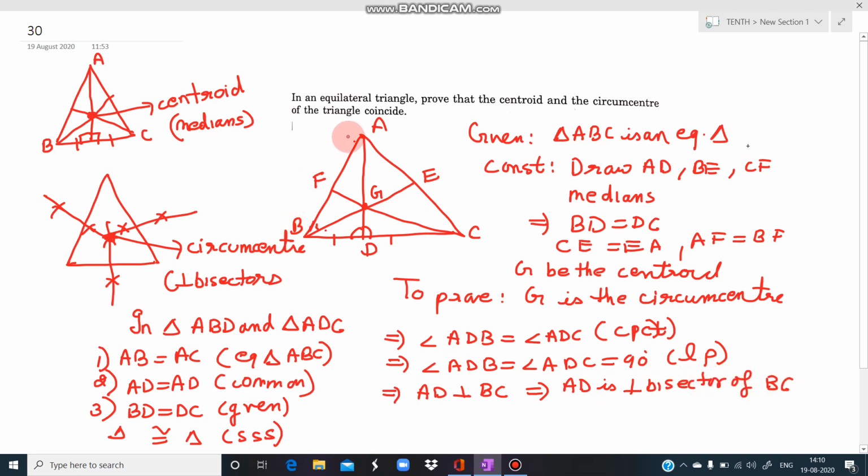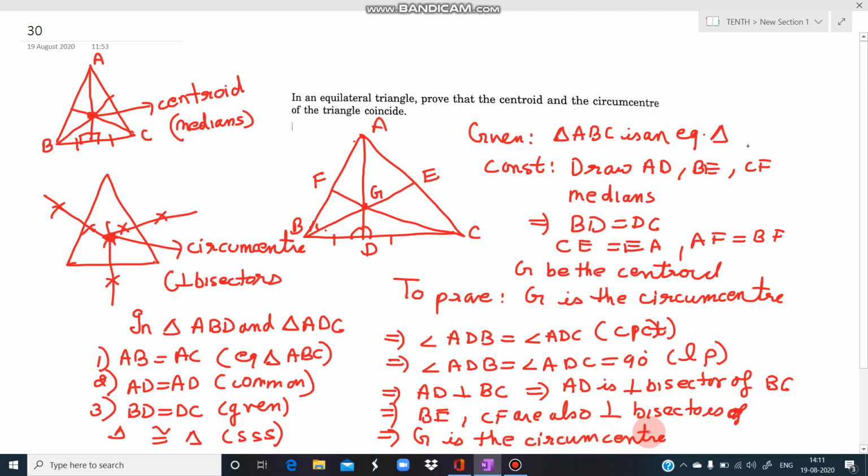So just as we showed that AD is a perpendicular bisector, similarly we can show that BE and CF are also perpendicular bisectors. So what is G? G will be the point of intersection of perpendicular bisectors, and the point of intersection of perpendicular bisectors is the circumcenter. So this means that G is the circumcenter, because now we have proved it is the point of intersection of perpendicular bisectors. Hence